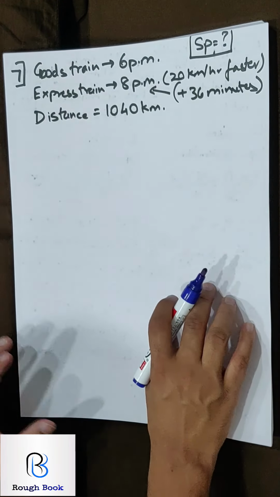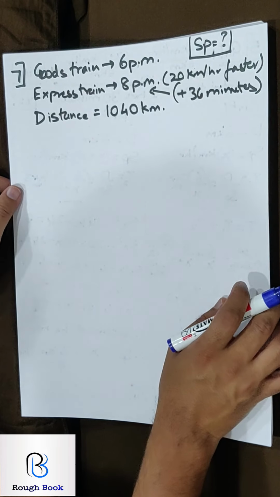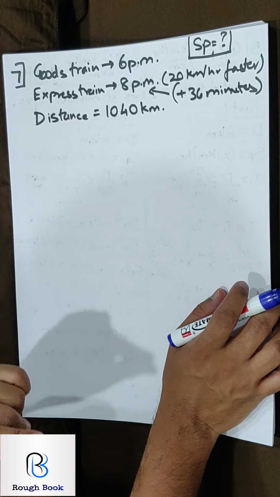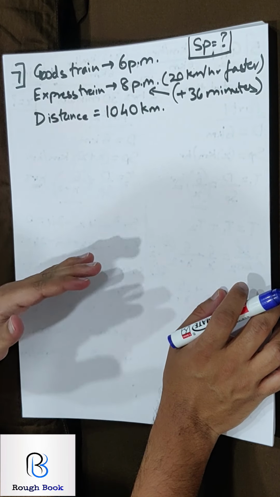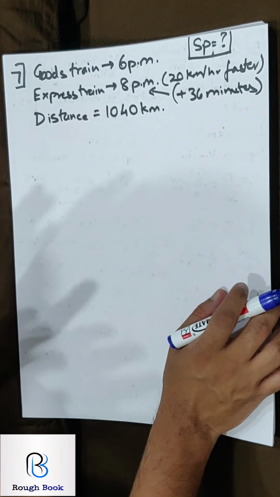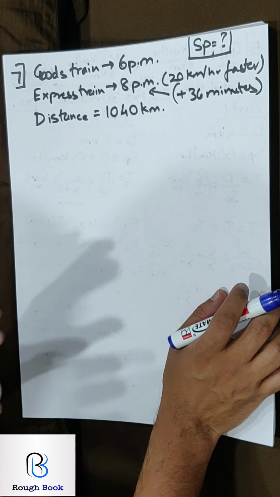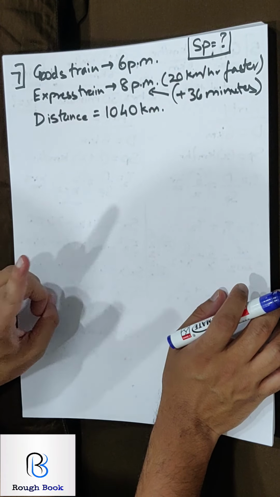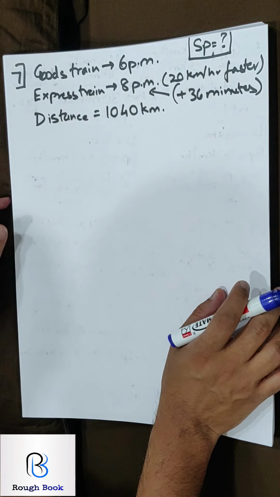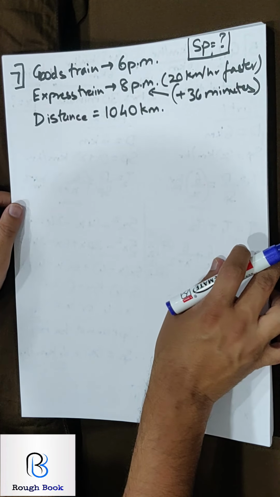Come on, go to sum number 7. 7 is an intelligent question. I want everyone to pause, try on your own, and let's see if the final answer comes correct, because 90% will go wrong. Only intelligent people will get it. Let's see who's intelligent. Come on, put yourself to the best task.